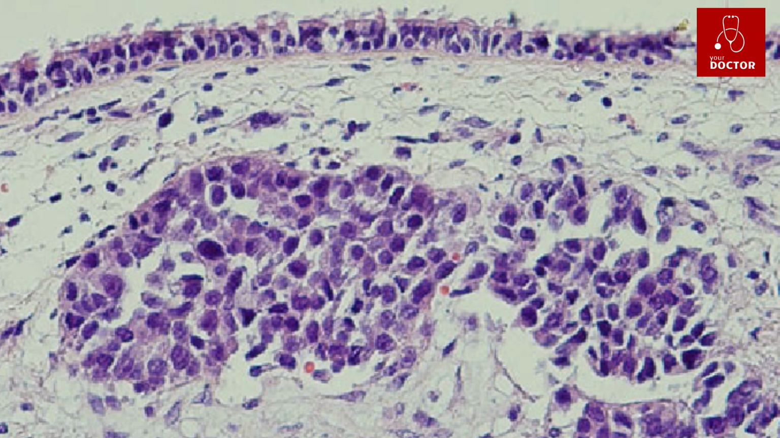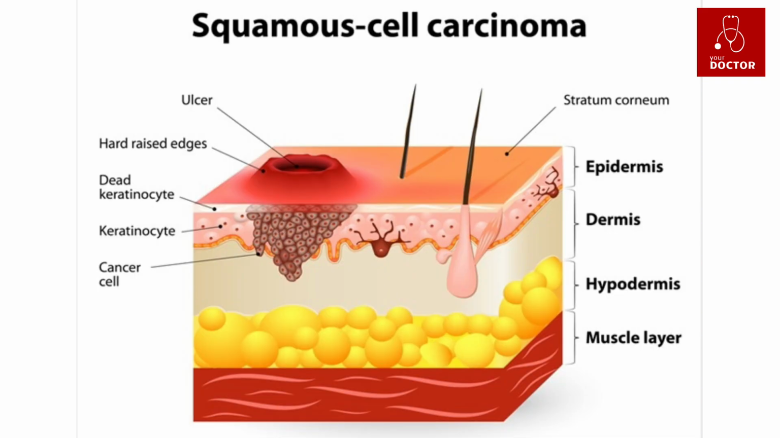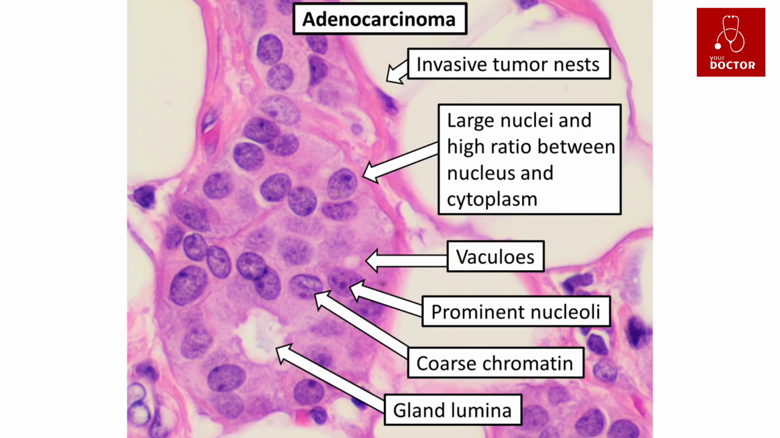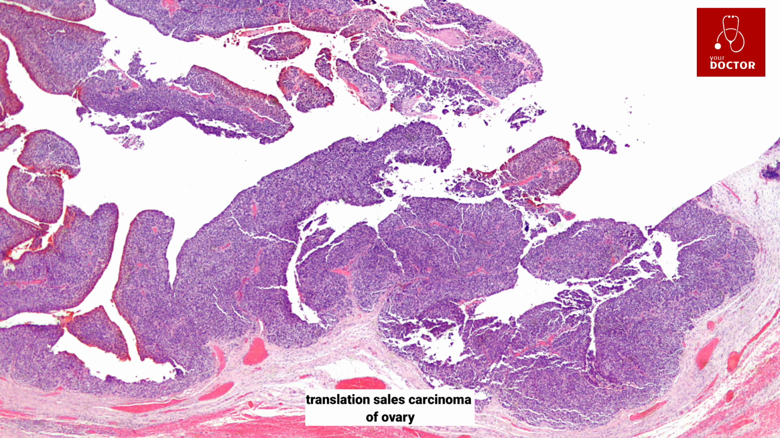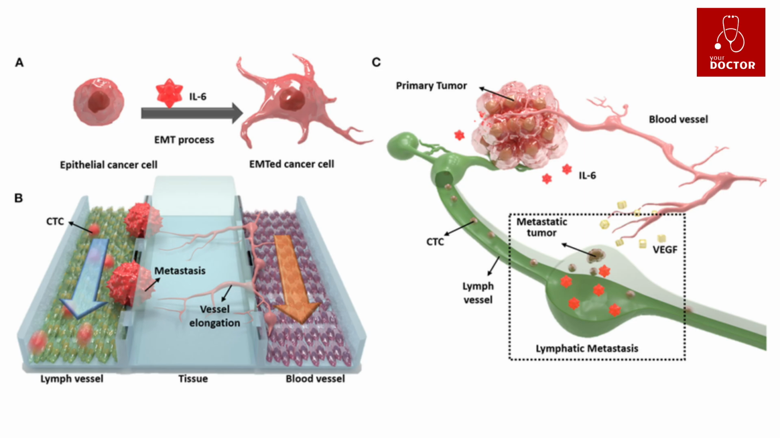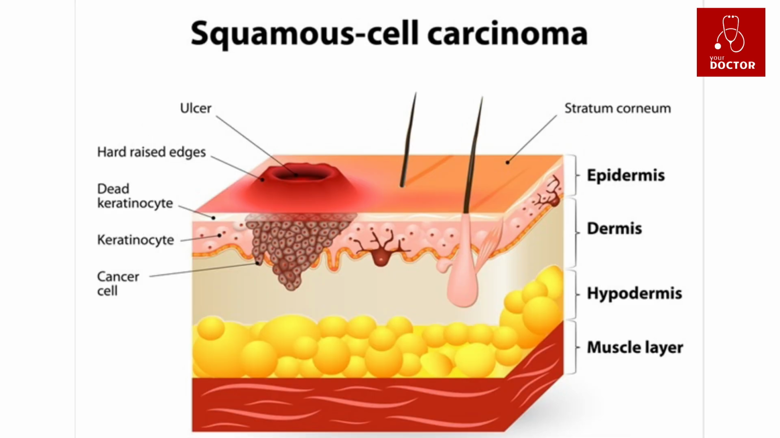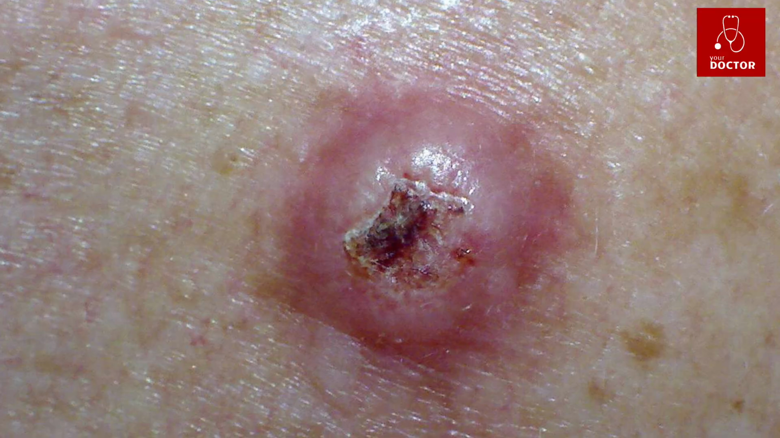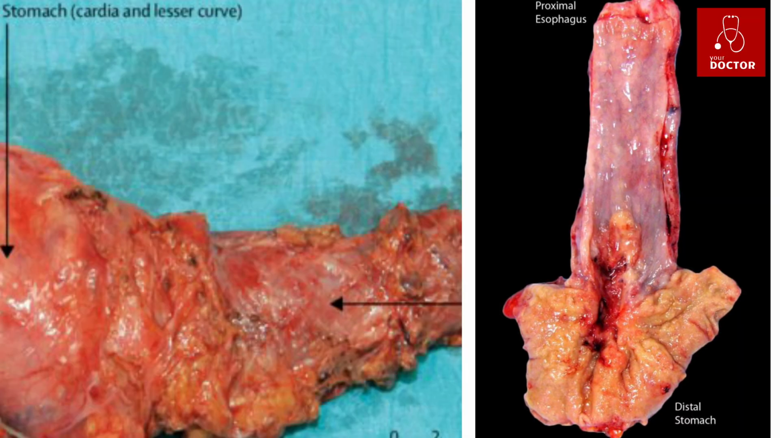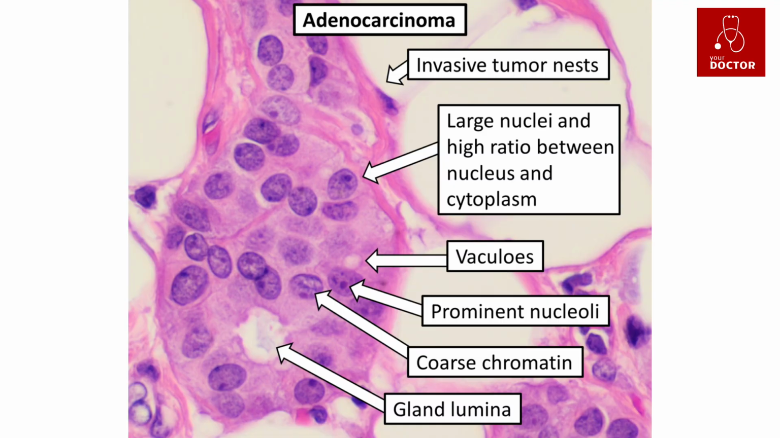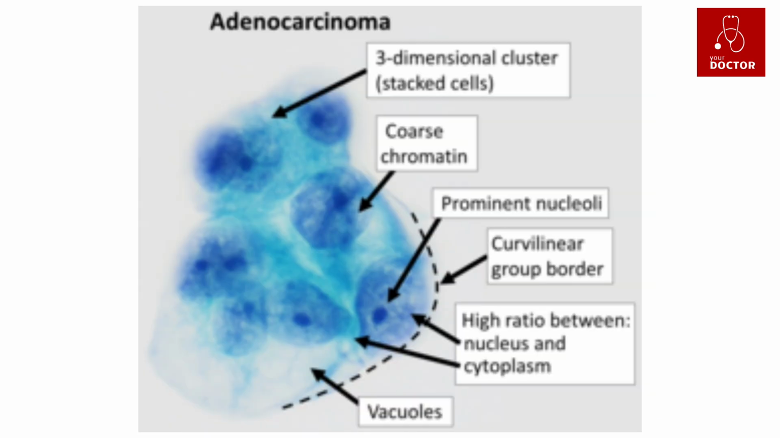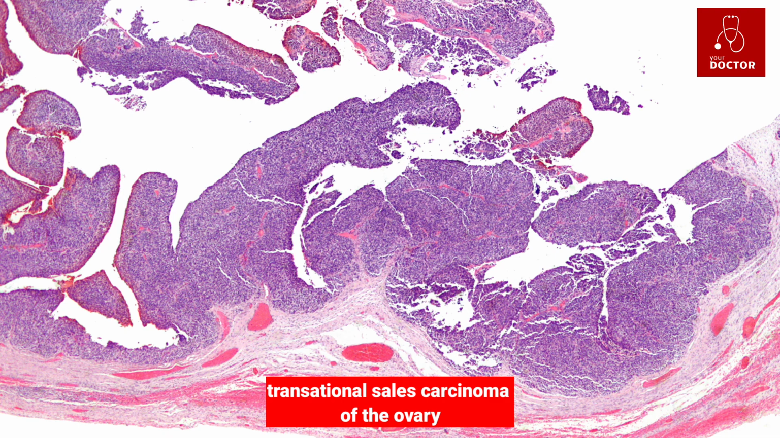These include: 1. Squamous cell carcinoma. 2. Adenocarcinoma. 3. Transitional cell carcinoma. 4. Basal cell carcinoma. 1. Squamous cell carcinoma. Squamous cell carcinoma starts in squamous cells. These are the flat, surface-covering cells found in areas such as the skin or the lining of the throat or food pipe, esophagus. 2. Adenocarcinoma. Adenocarcinomas start in glandular cells called adenomatous cells. Glandular cells produce fluids to keep tissues moist.